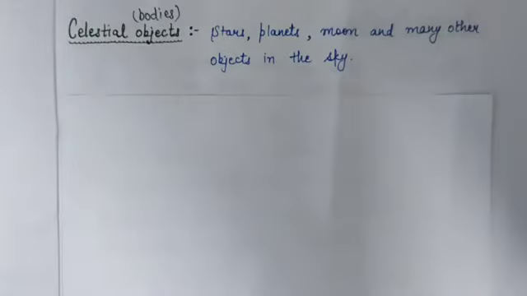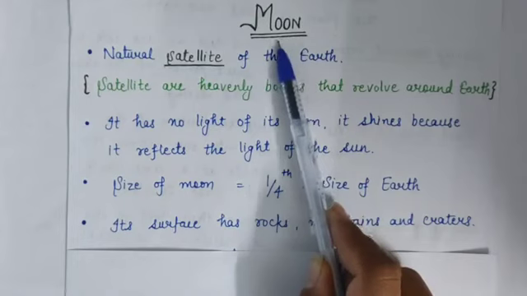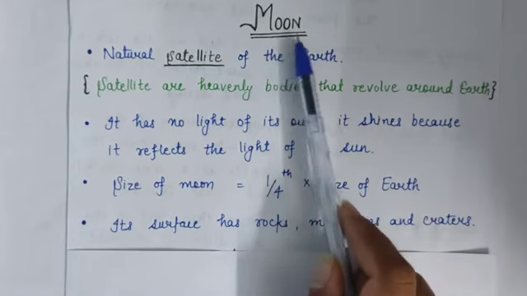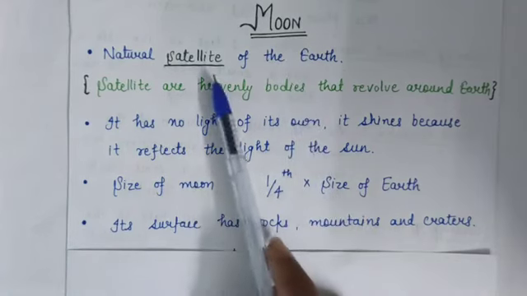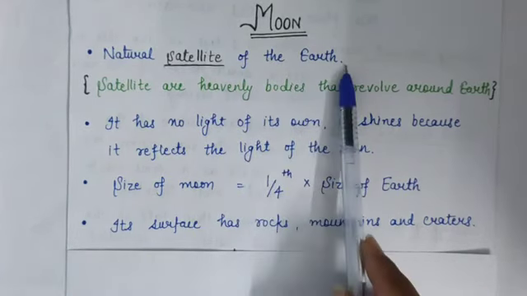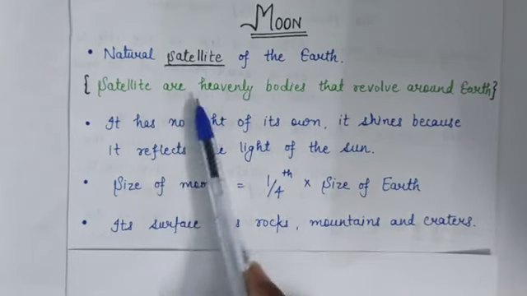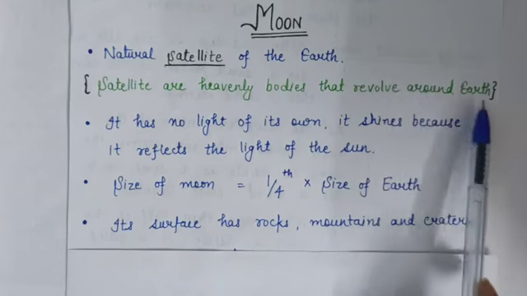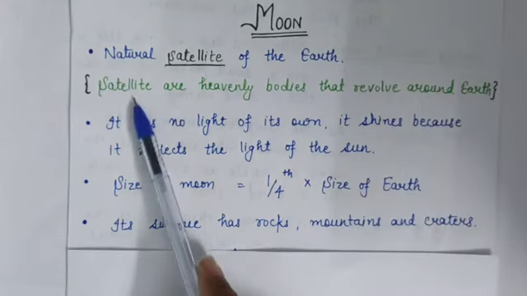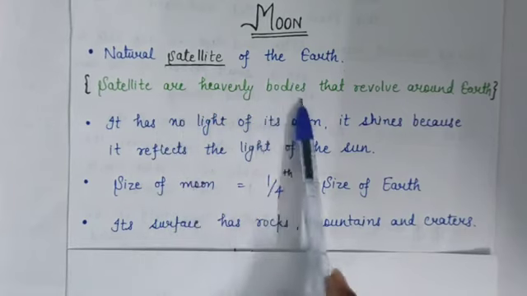Okay. Now the next topic is the moon. Now we will discuss one of the heavenly bodies, the moon. It is a natural satellite of the earth. So what is a satellite? Satellites are heavenly bodies that revolve around the earth, and these satellites are used for communication purposes.